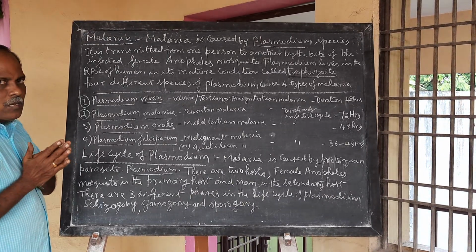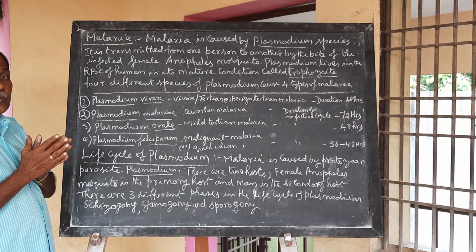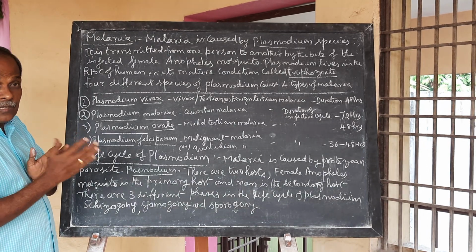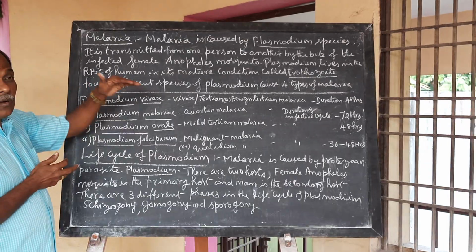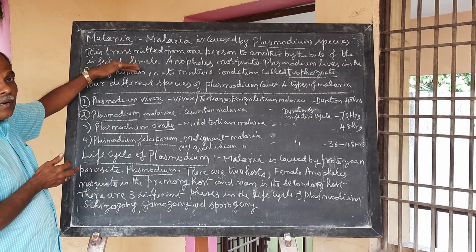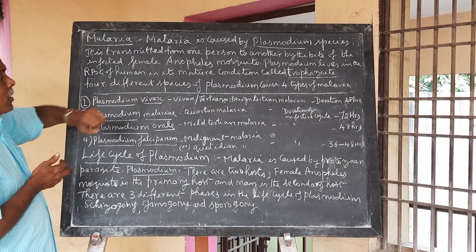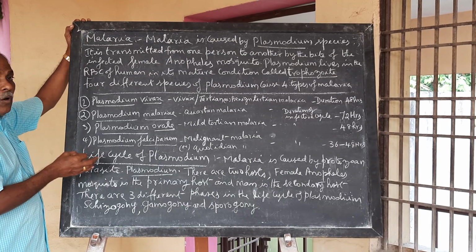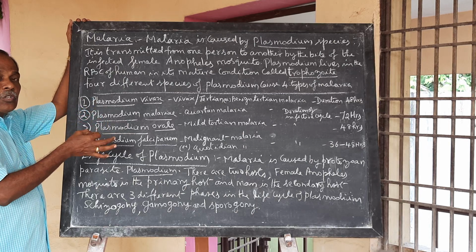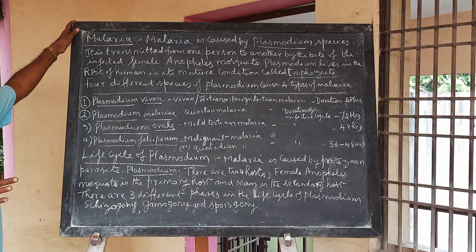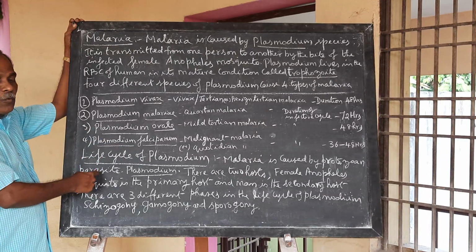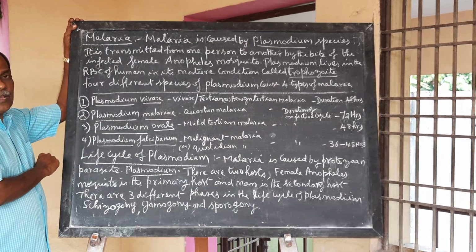Another protozoan disease, malaria. Malaria is caused by Plasmodium species. It is transmitted from one person to another by the bite of an infected female Anopheles mosquito. Plasmodium lives in the RBC of humans in the mature stage called the trophozoite. There are 4 different species of Plasmodium that cause 4 different types of malaria.